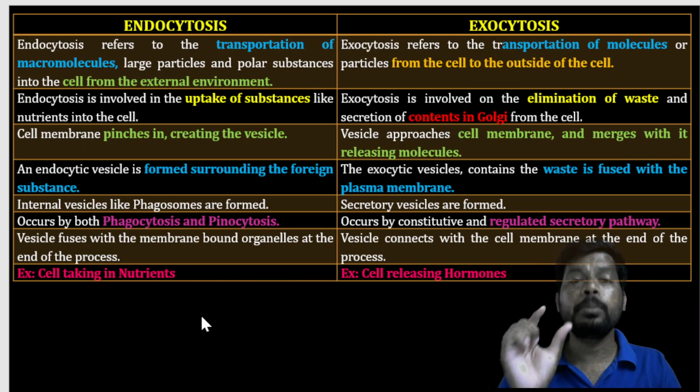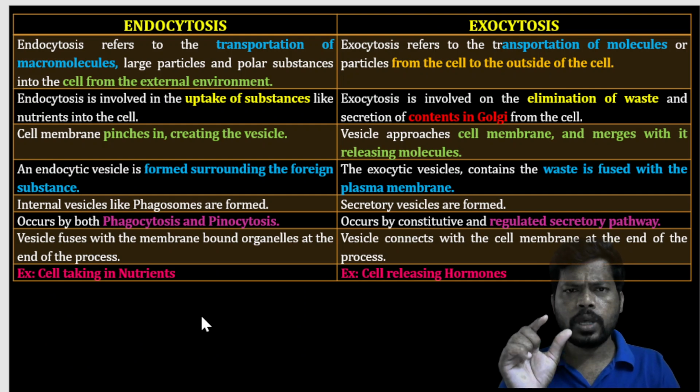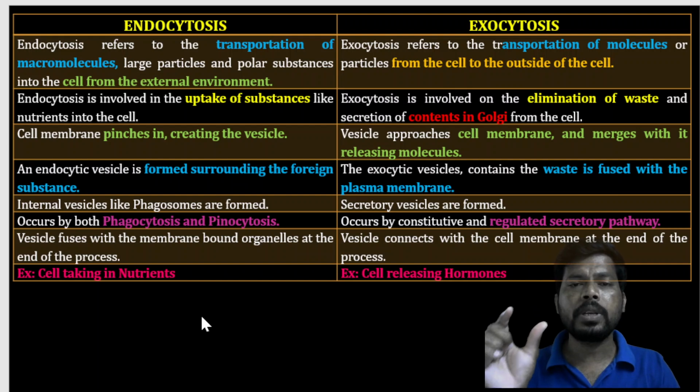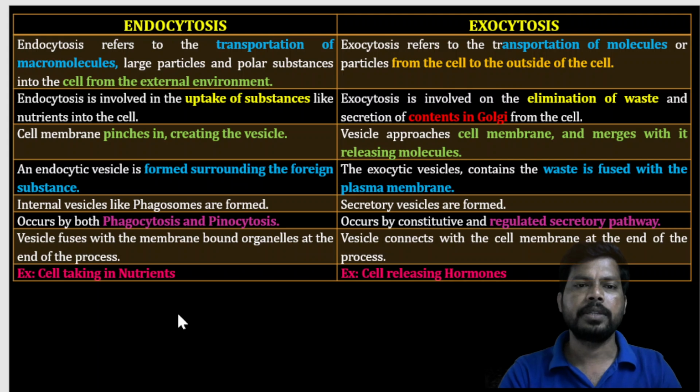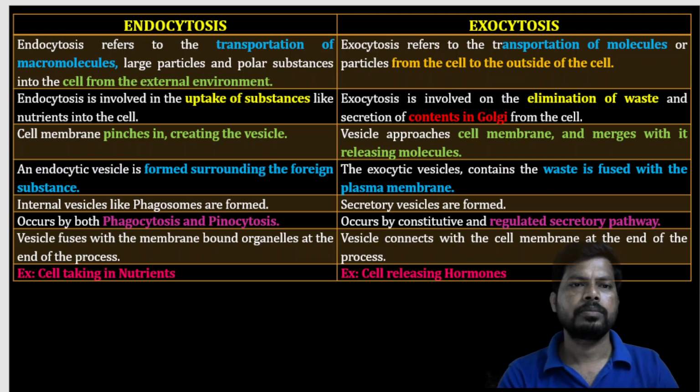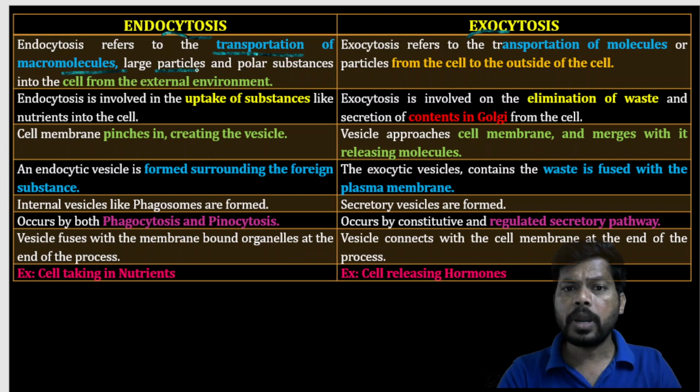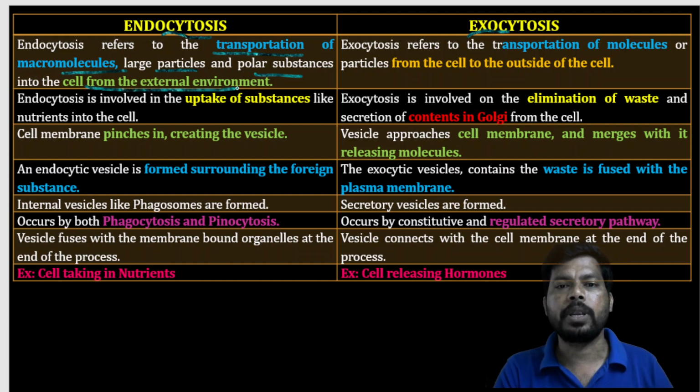Next is vesicle mediated transport. Here the drug molecule or substance moves from one compartment or membrane to another with the help of vesicle formation. Two types of vesicle mediated transport are there: endocytosis as well as exocytosis. What is endocytosis? Transportation of macromolecules, large particles, and polar substances into the cell from the external environment.